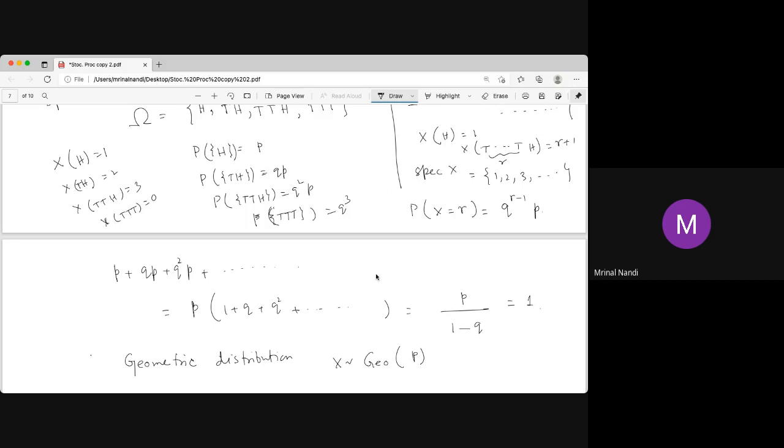Next class we will see some other distributions, and how to find the expectation and variance, and the different properties of these distributions. So for today it is up to this.